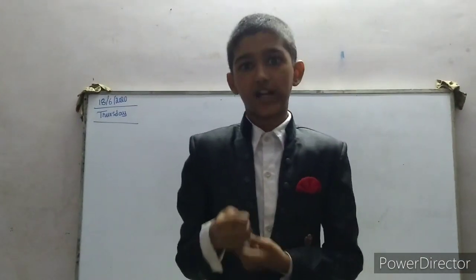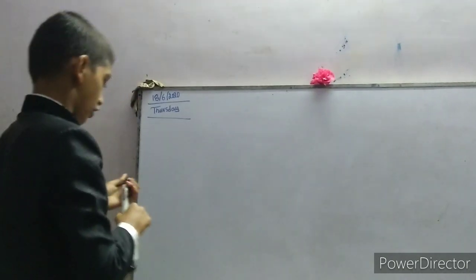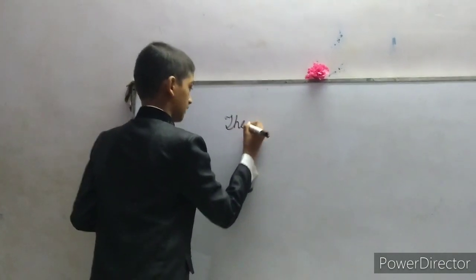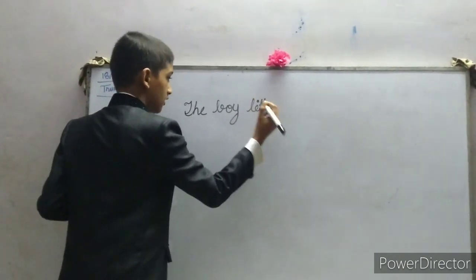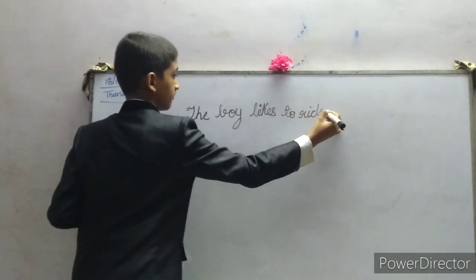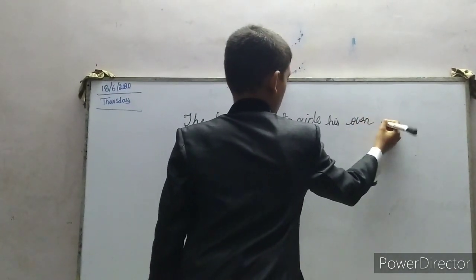Sometimes we have to convert a sentence from singular to plural form. In the conversion, we should convert some words along with the main word into plural form. For example, I will write a sentence. The boy likes to ride his own bicycle.